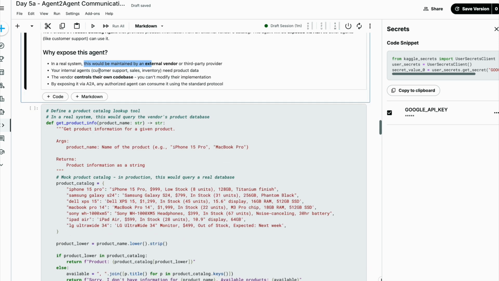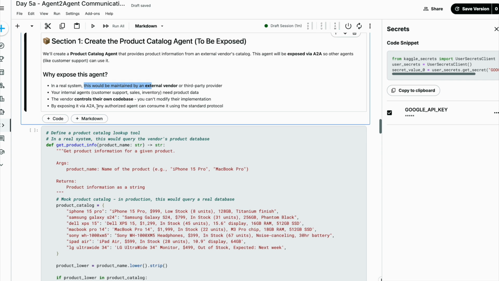Our internal agents like customer support or sales or inventory need product data. The vendor controls their own code base. You can't modify their implementation. So by exposing it via A2A, any authorized agent can consume it using the standard protocol. Hence, the product catalog agent will be exposed via A2A so other agents can use it.